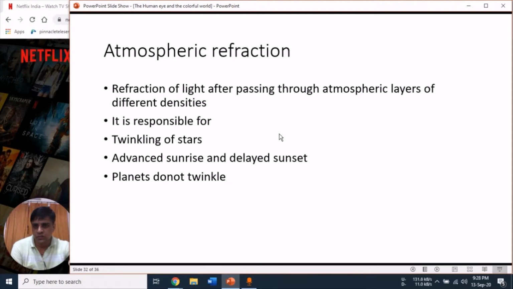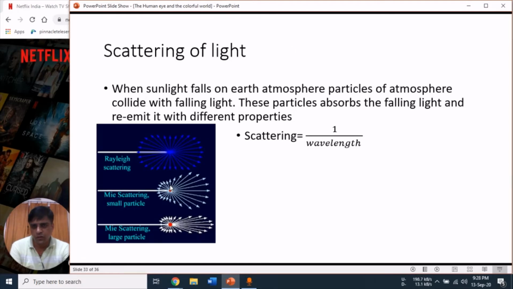It is responsible for some natural phenomena, like the twinkling of stars, advanced sunrise and delayed sunset. Stars twinkle, but planets do not twinkle.